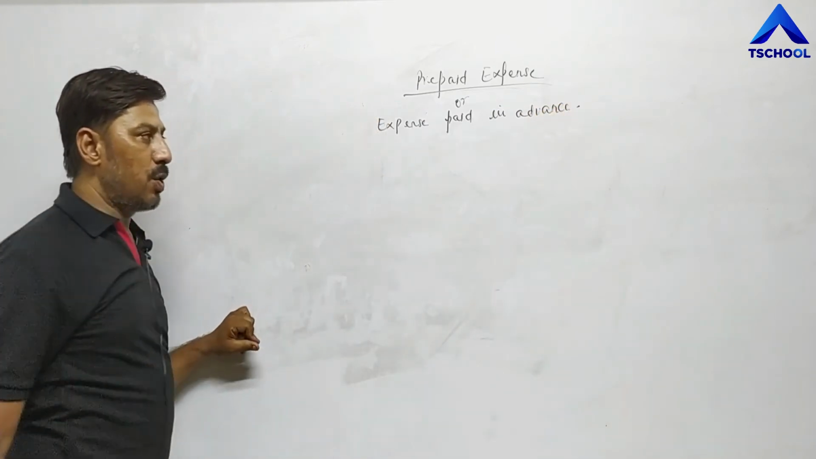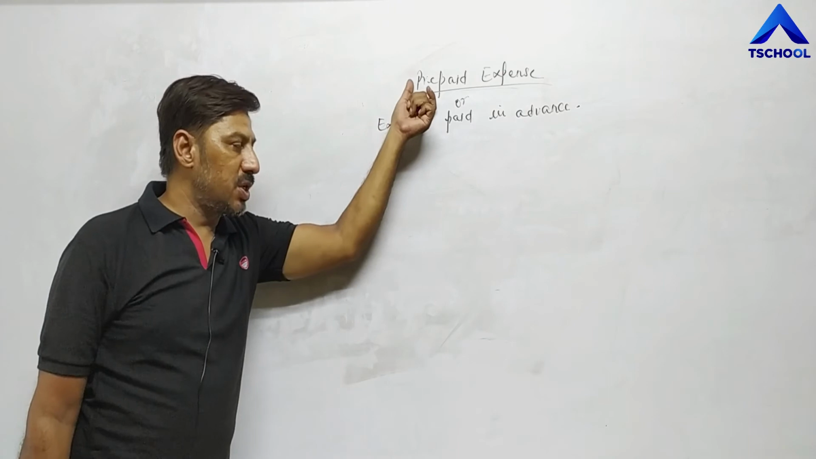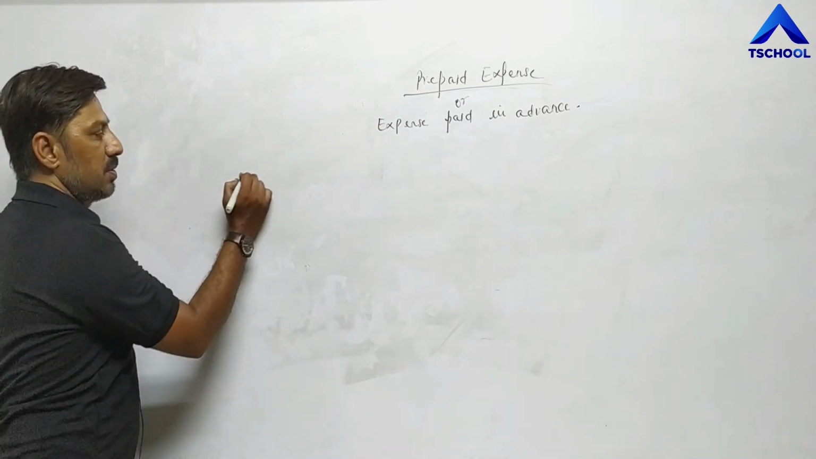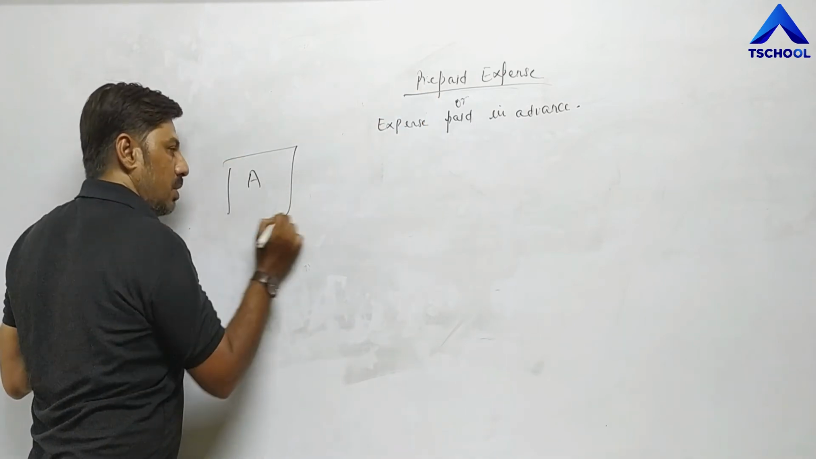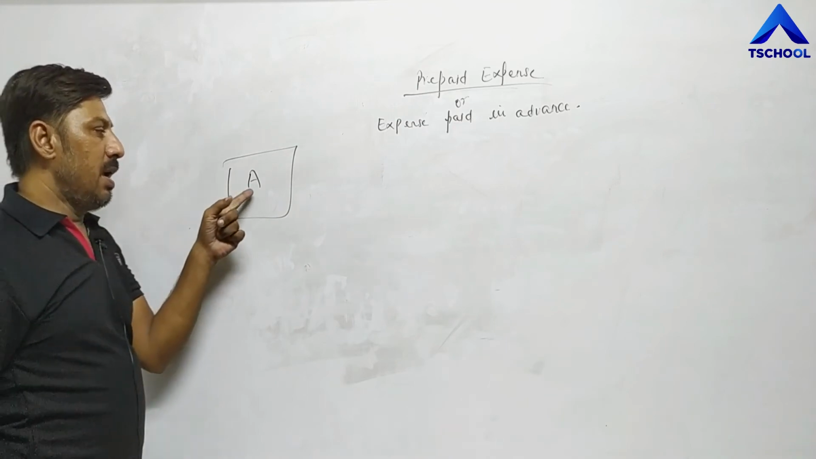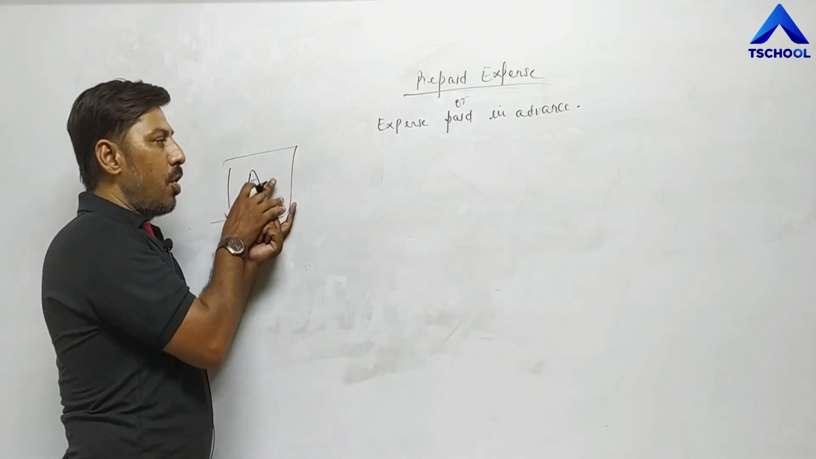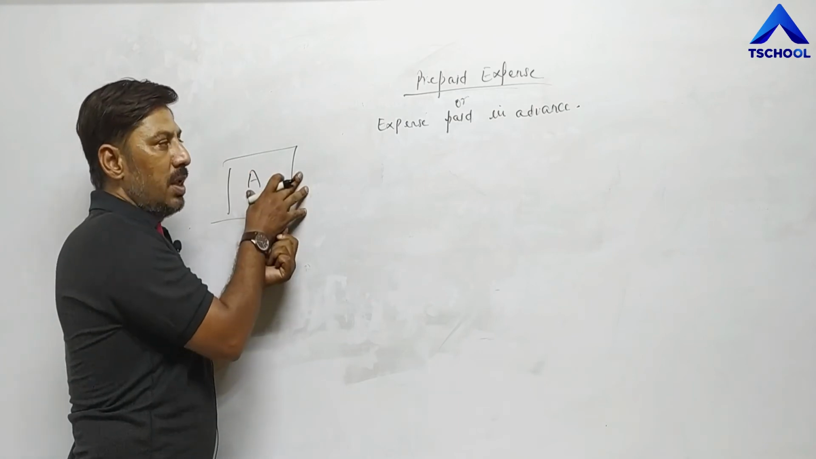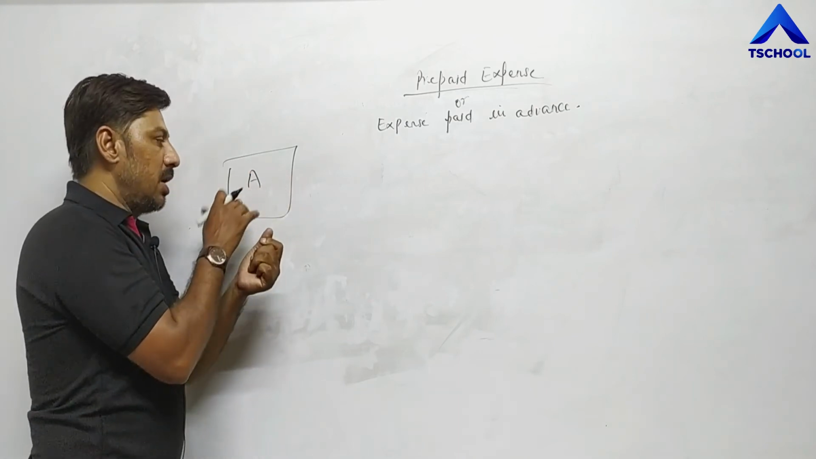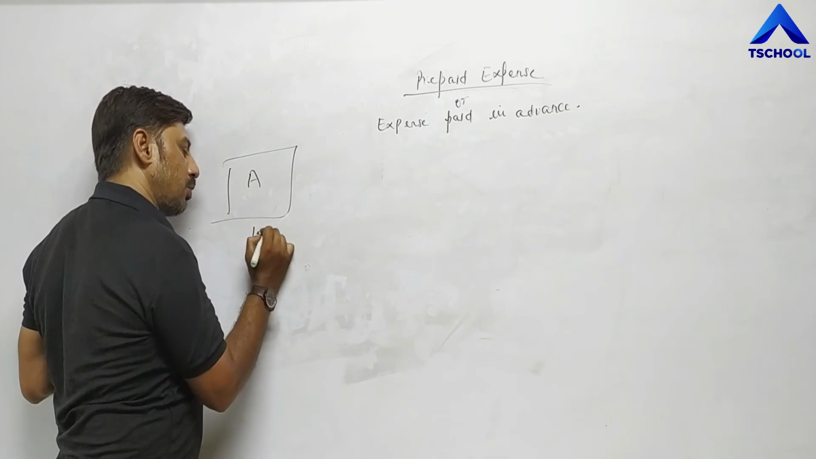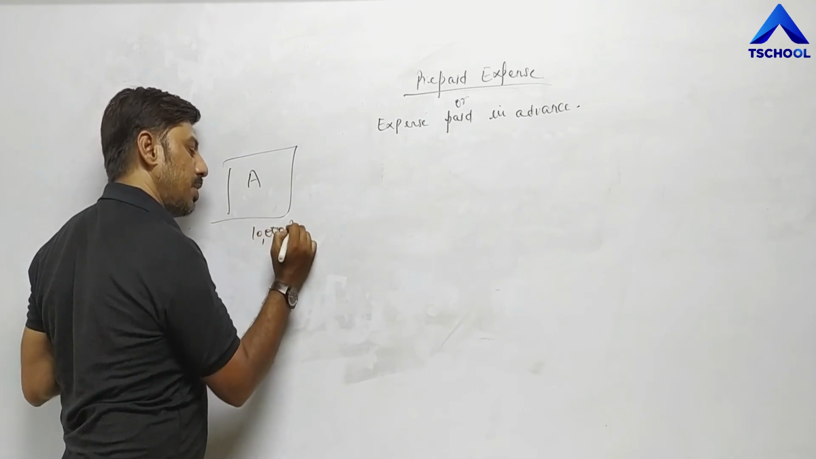Now again try to understand this concept, this term, through an example. Suppose owner A has taken a shop on rent. This is not his own shop, he has taken it on rent, and the rent of this shop is 10,000 per month.